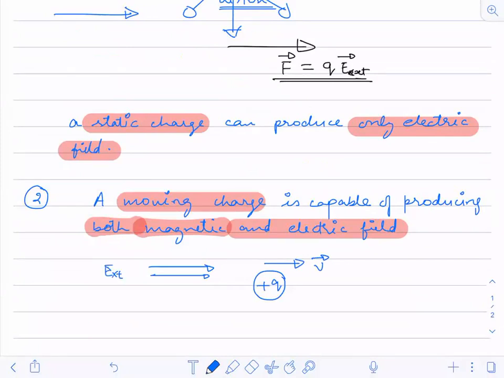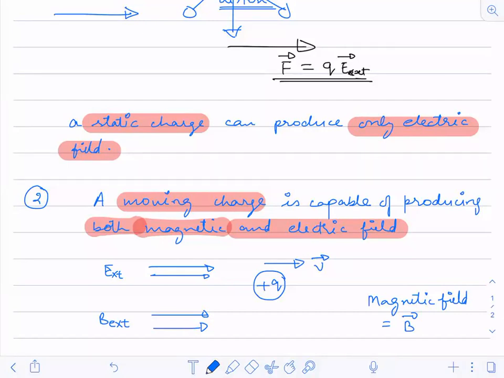Now I also make a region where I have an external magnetic field. The magnetic field is represented by the vector B.